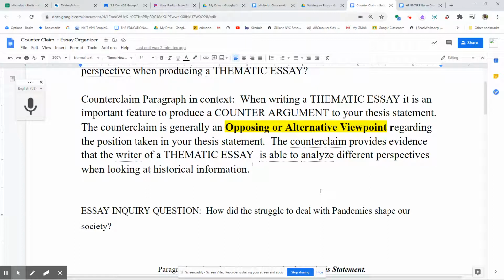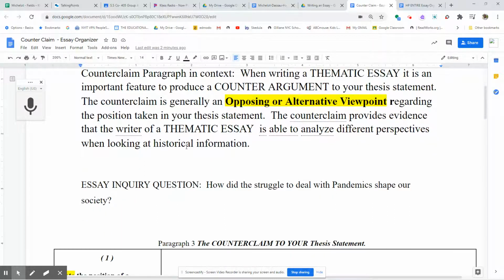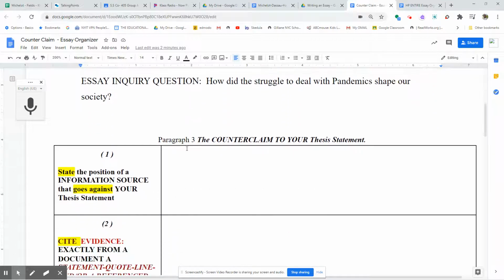Now, before we get to this lesson, first thing to remember, if you did not complete the bubble map relating to the impact of pandemics, do not look at this video. If you did not look at the video lesson and instructions relating to the introduction paragraph, don't look at this video. If you did not look at the lesson relating to the second paragraph of an essay, do not look at this video, because this video focuses on the third paragraph, which is the counterclaim paragraph.